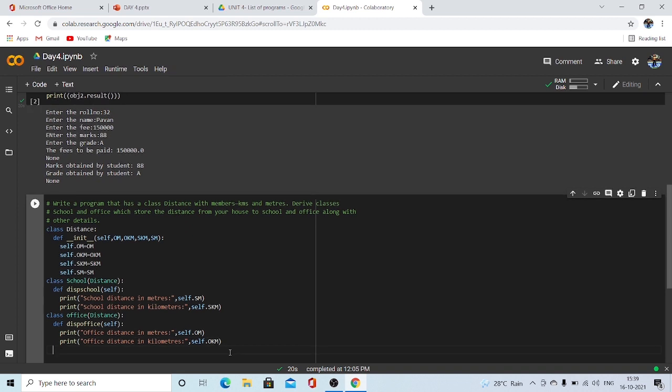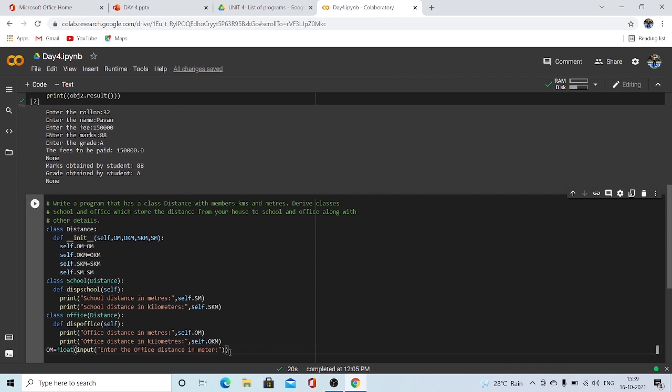Now let's take the user inputs of OM, OKM, OSM, SKM, and SM. OM is a number, so we can take float, because kilometers and meters can be in decimals as well. So float input: enter the office distance in meter. We have completed OM.